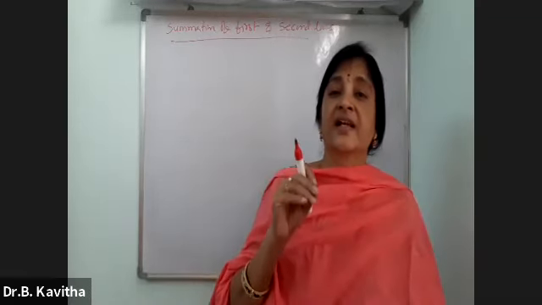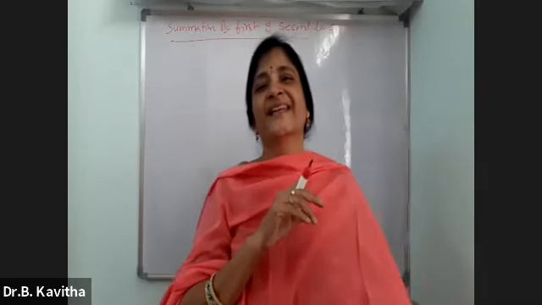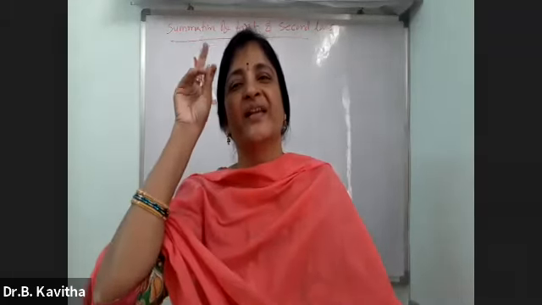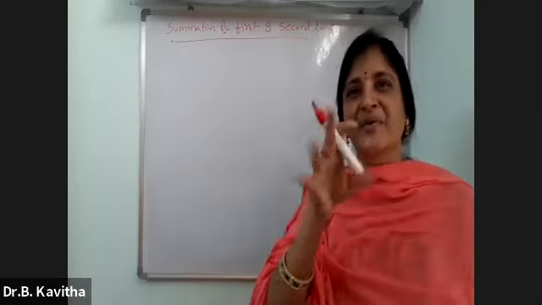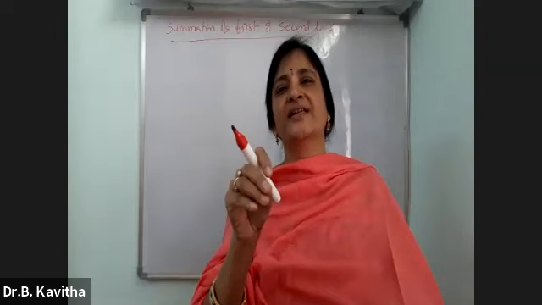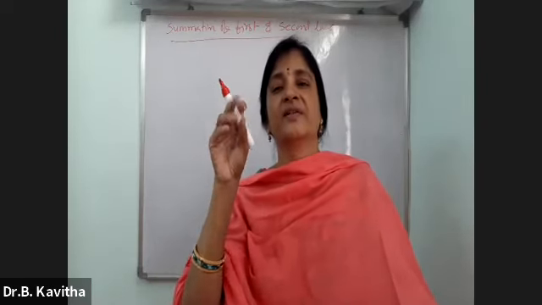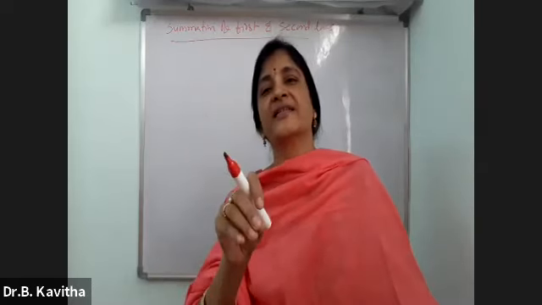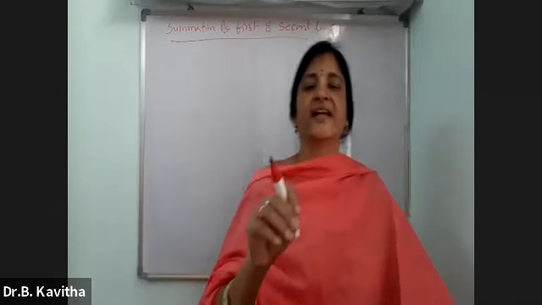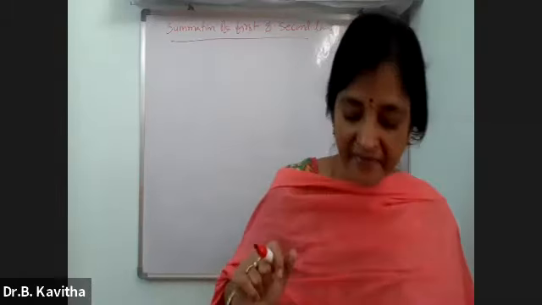Whereas the second law, in terms of entropy, says that the entropy of the universe always increases continuously and reaches the maximum value at the end. And this is called the combination or the summation of the first and second laws. It says that the total energy of the universe remains constant, whereas the entropy of the universe increases continuously, and at the end it reaches the maximum value. This you have to say in sentence form.